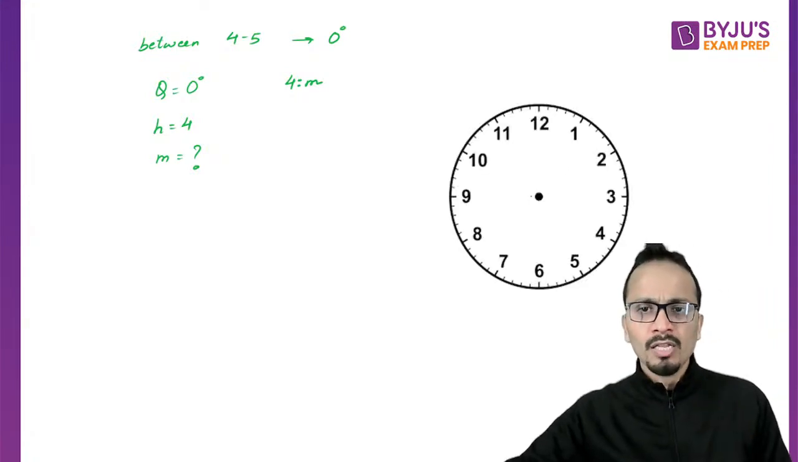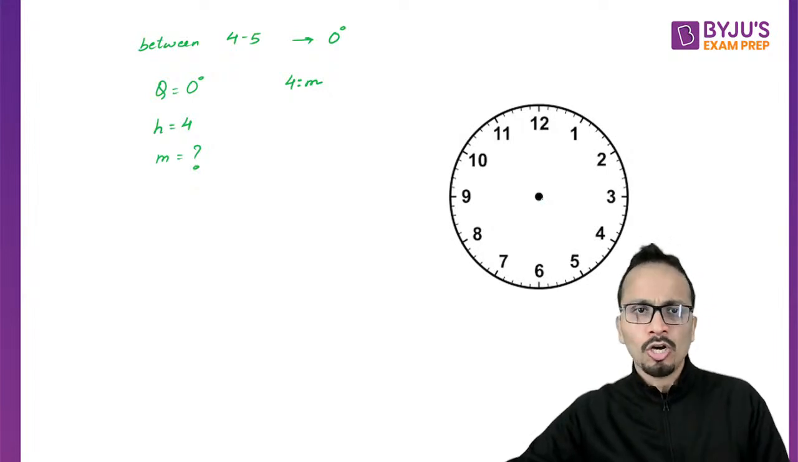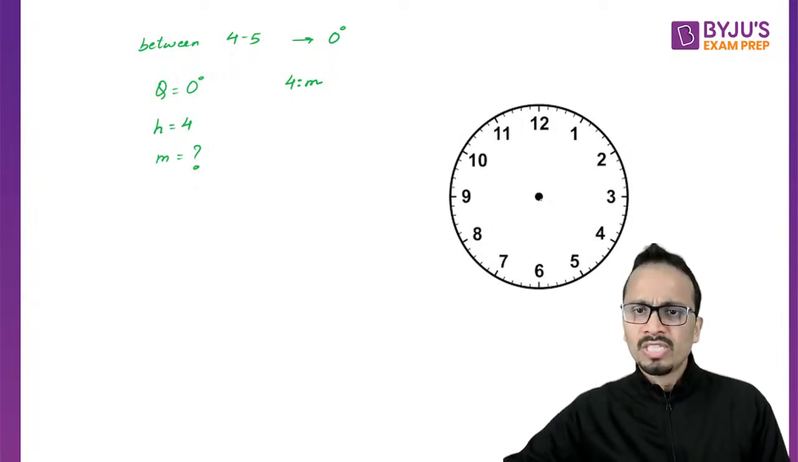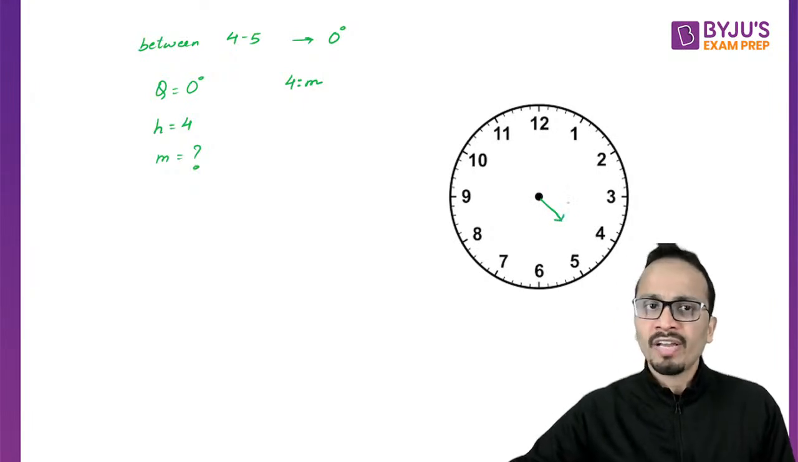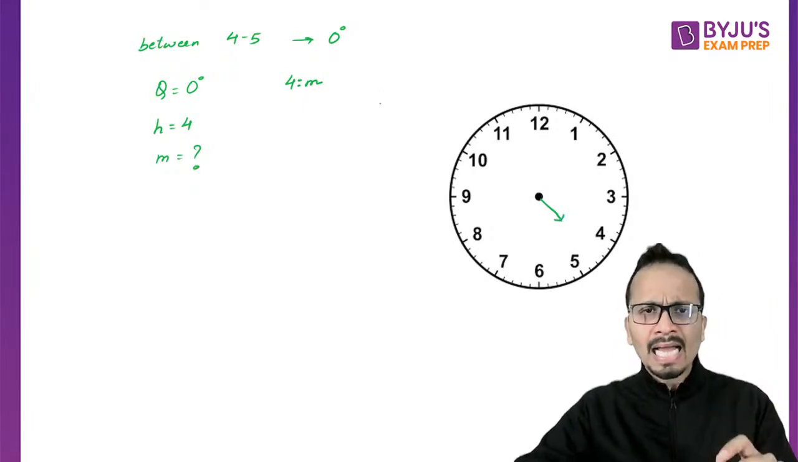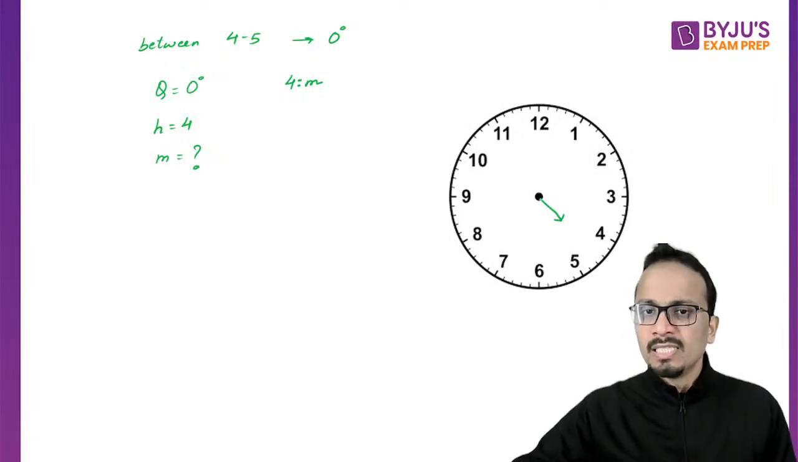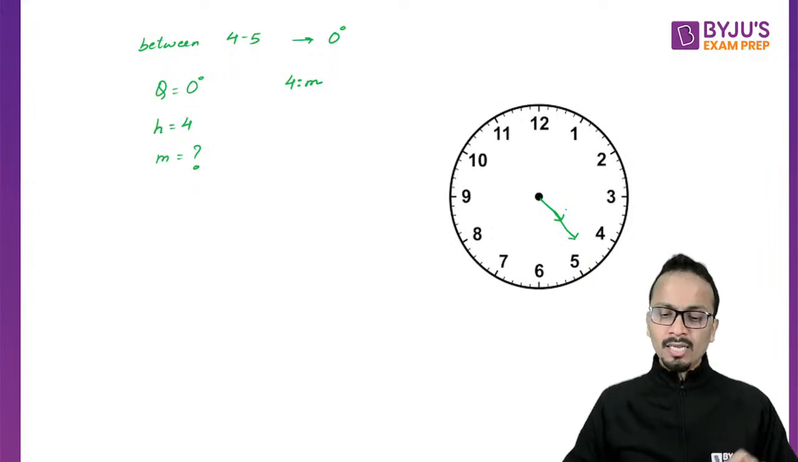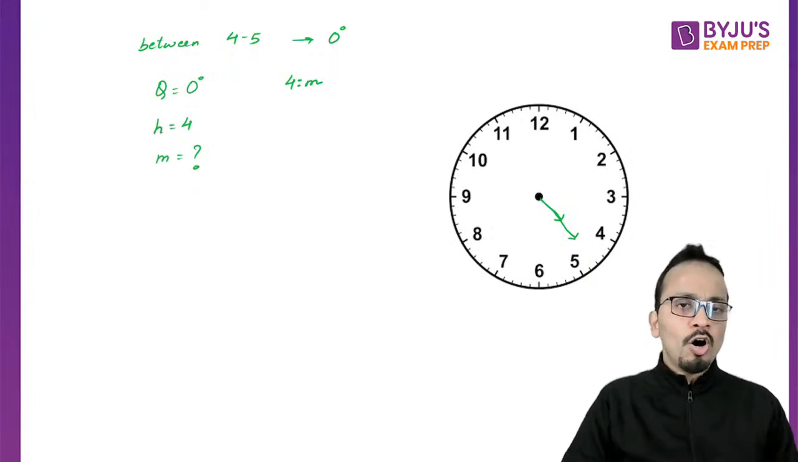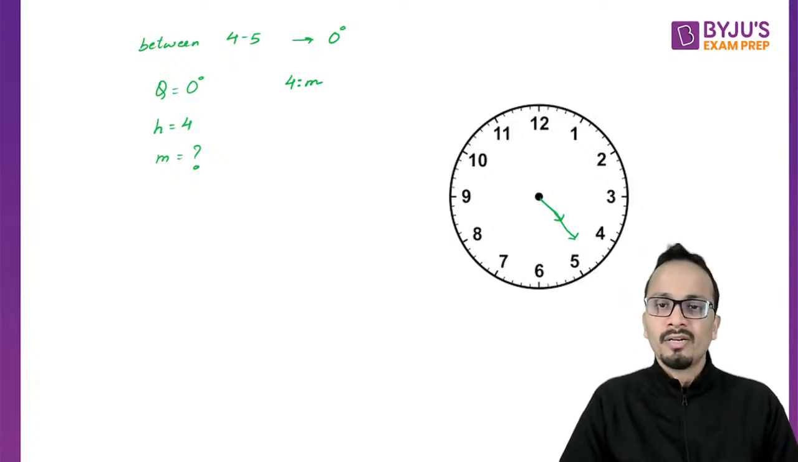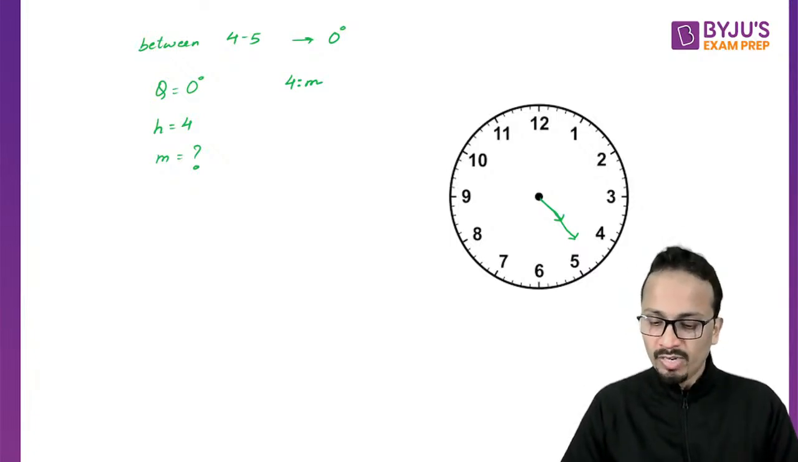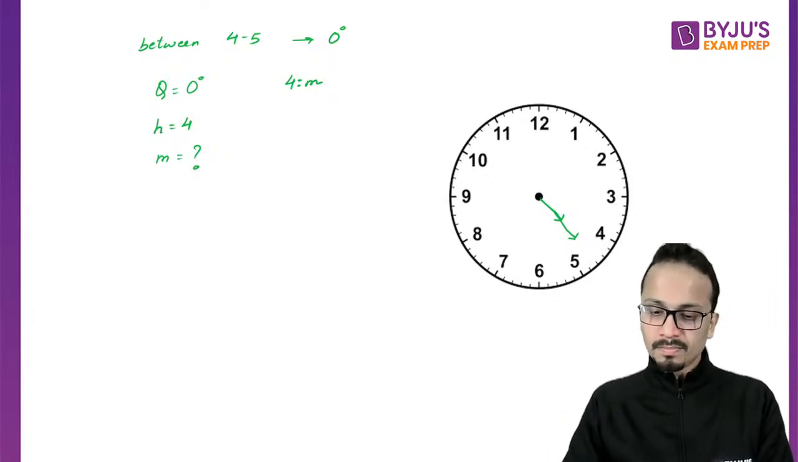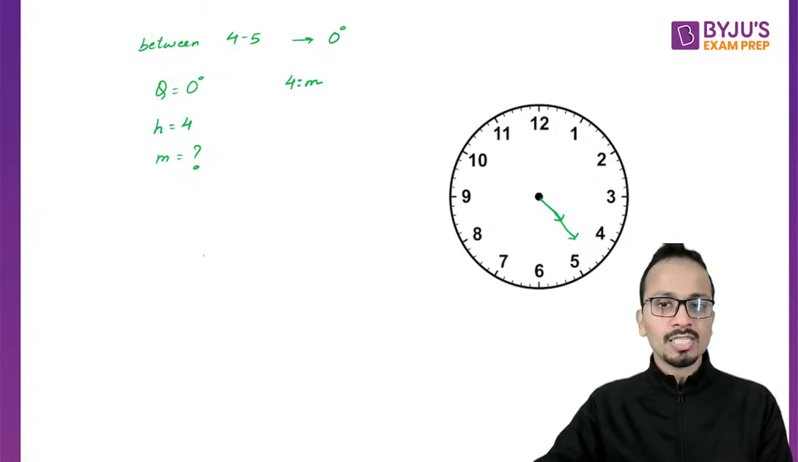Now if I plot these hands on the clock, time is between 4 and 5 o'clock, so definitely our hand will be somewhere between 4 and 5. And since the angle here is 0 degrees, that means the minute hand will overlap the hour hand. Now the question is, which of the two formulas should we use here to solve this question? Anyone? First or second? The first formula or the second formula?